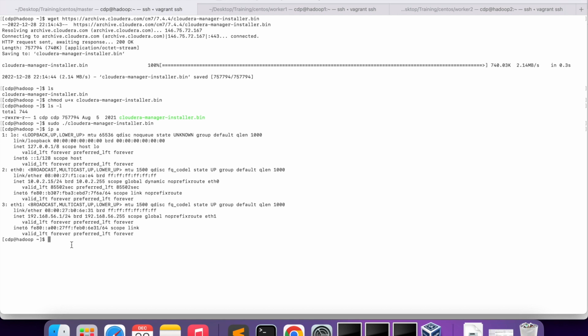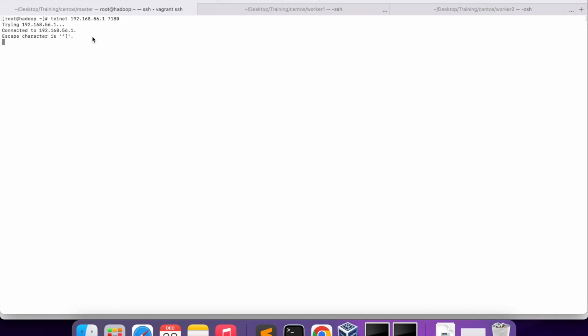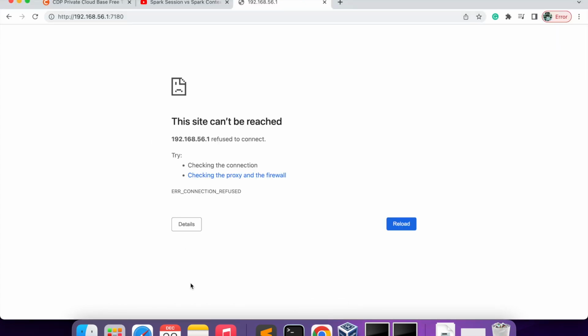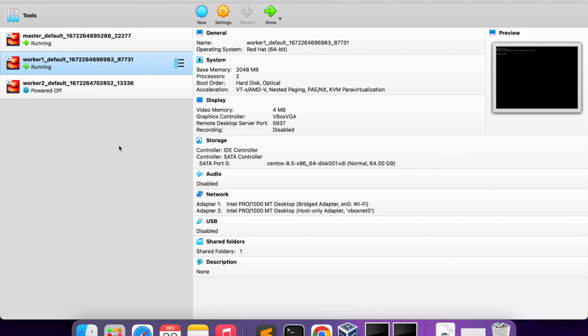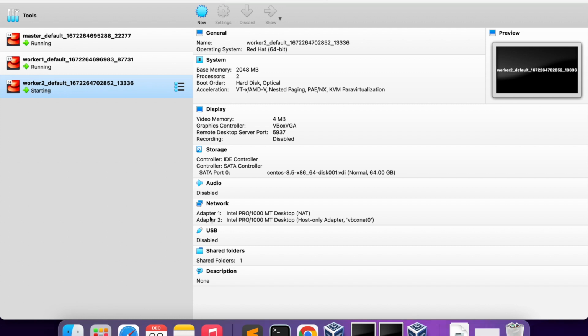We can do one thing: we can open the port using the command line. So let's do that. It is open locally, but it's not working from the browser. So what option do we have? We can just open the port from VirtualBox itself. So go there. This also needs to be started.